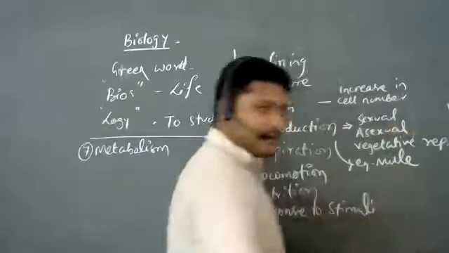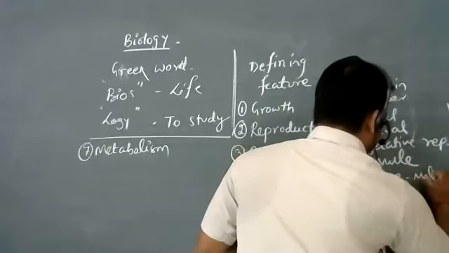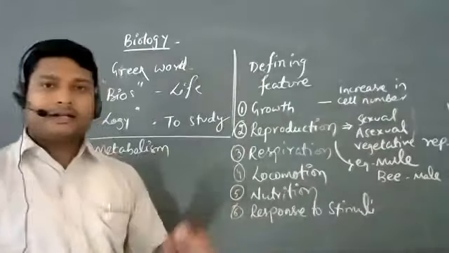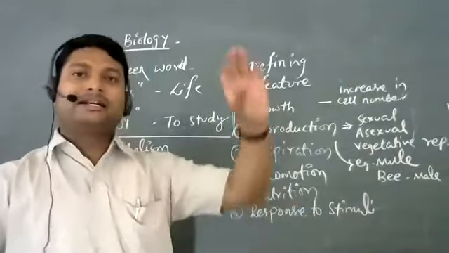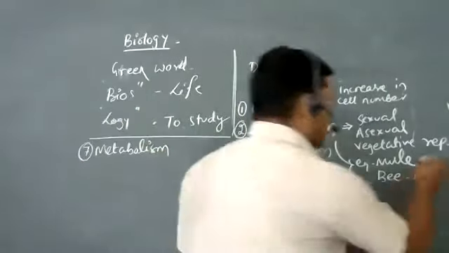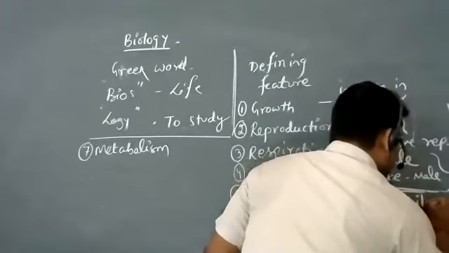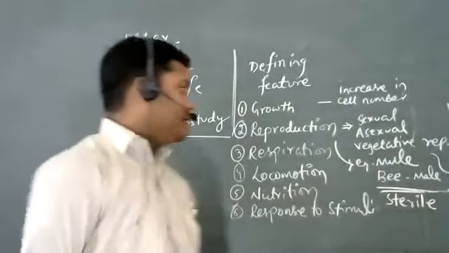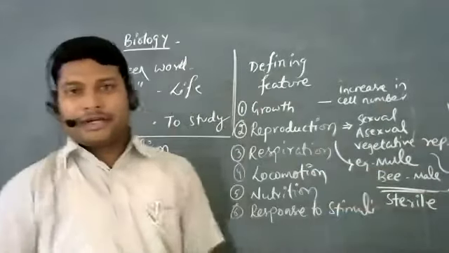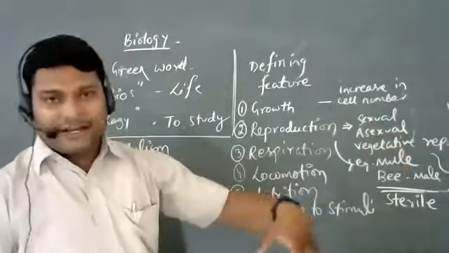Similarly, another example I'll give you, in case of honeybee. The male honeybees, the drones, typically cannot reproduce. They are typically sterile. Sterile means they are non-fertile. They cannot produce offspring. Now, are they living or non-living? Of course, we all know they are living.